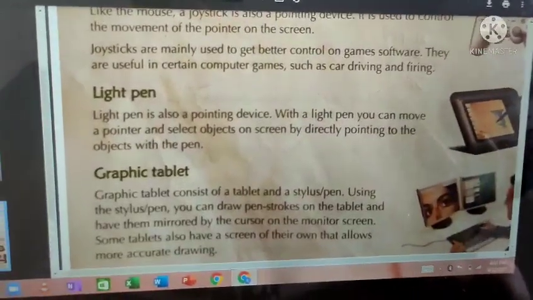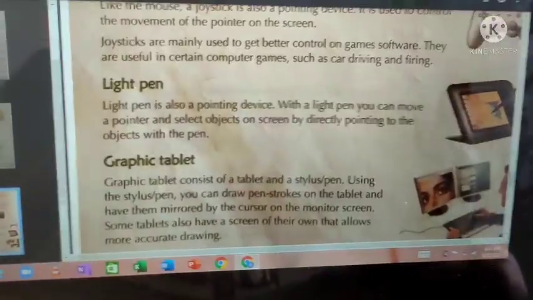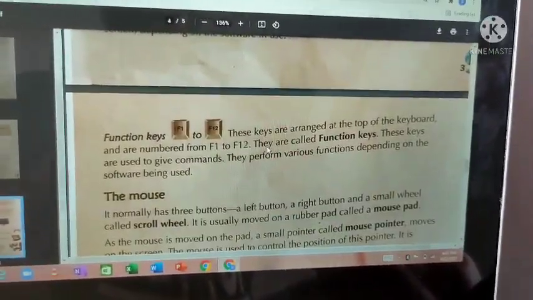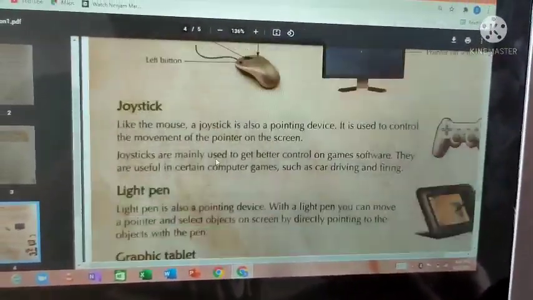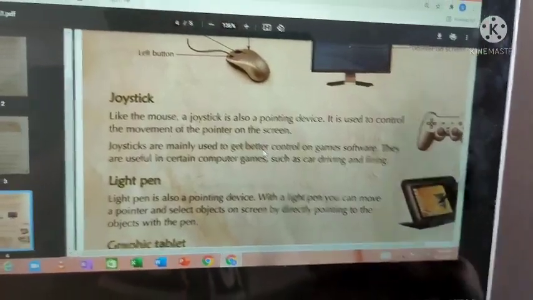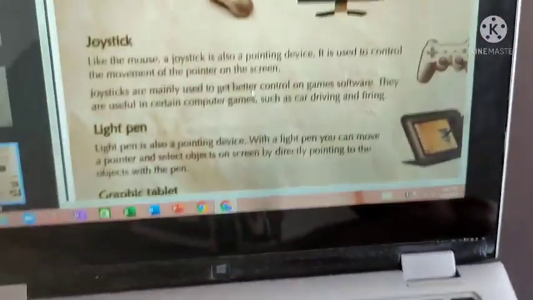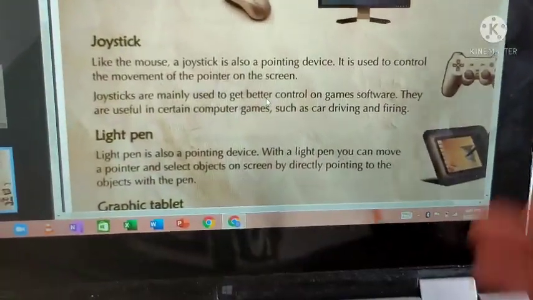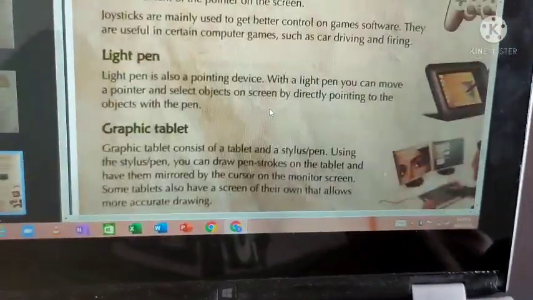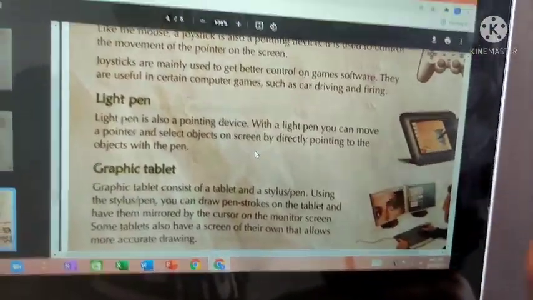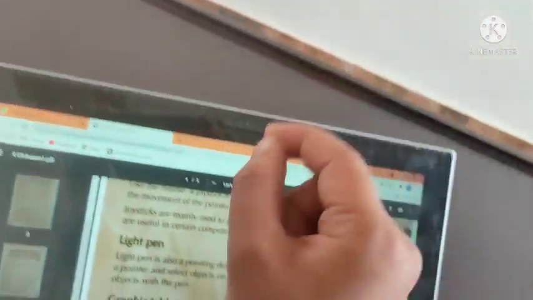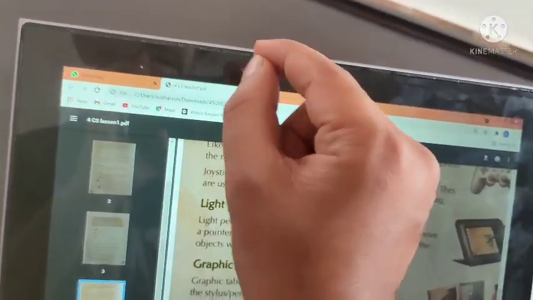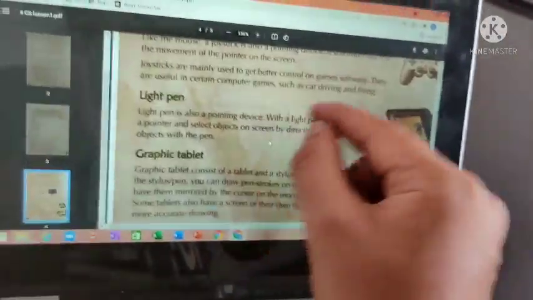So that is also an input device, which is also called a pointing device. All these that I am explaining now are input devices. I explained keyboard, input device, mouse, input device, joystick, input device. It gives some input to the computer, and by that the computer operates. How the operation happens is what we are seeing now. With the light pen, if you click on a particular thing, that operation is performed. If you click on the minimize button, it will minimize. Click on the close button, it will close. If you draw something, it will draw like that.